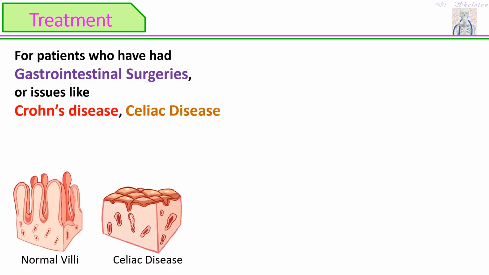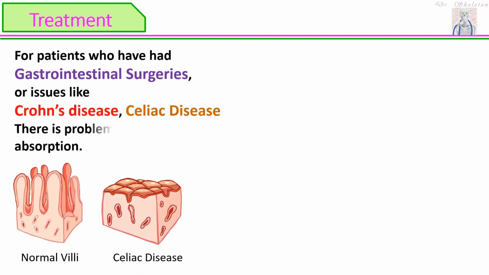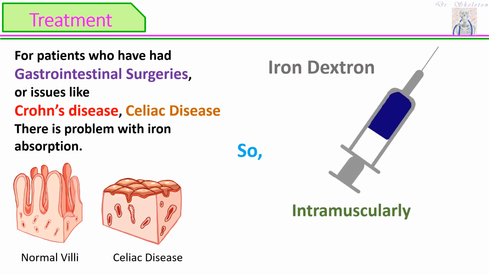But for patients who have had gastrointestinal surgeries or other issues like Crohn's disease and celiac disease, the iron cannot be absorbed properly. Why is that? Because celiac disease and Crohn's disease primarily affect the duodenum. It is also the primary place for iron absorption. Here, we have to give iron dextran in syringe form, intramuscularly or intravenously.